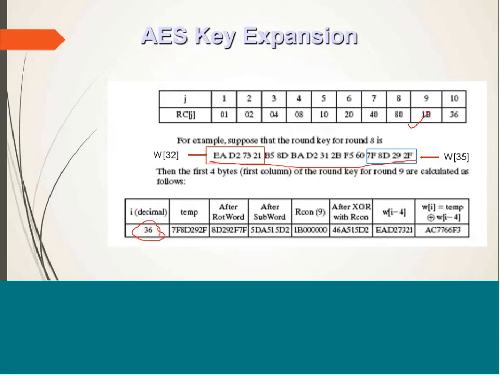Using the previous procedure, I am going to show you how you can compute W36 using the previous round key. This round constant we are going to use here because we are computing the round key for round 9.